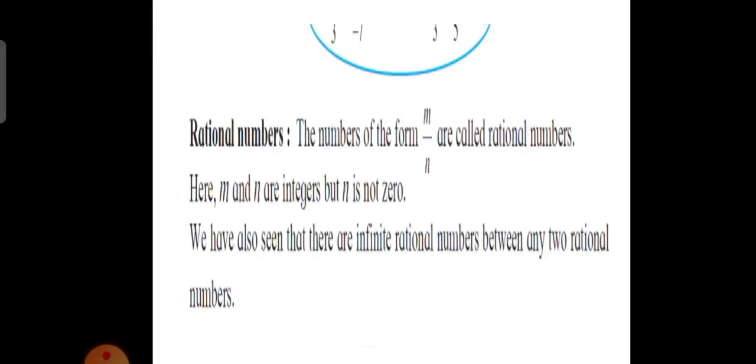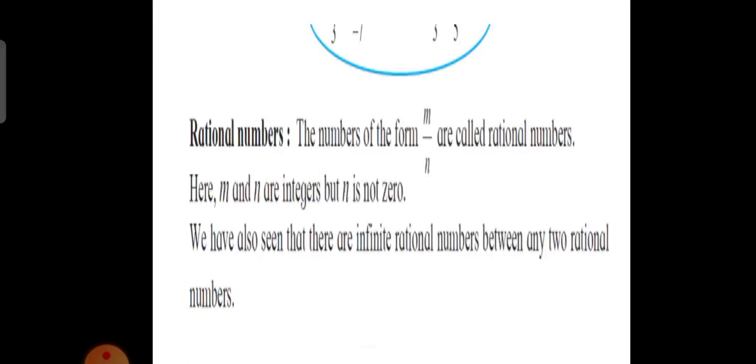So numbers in the form m upon n are called rational numbers. I told you about fractions. Here m and n are integers, but n is not equal to 0. Now why should n not be equal to 0, or why should the denominator not be equal to 0? For example, if you take 2 upon 0, means 2 divided by 0. 0 cannot divide any number, so 2 cannot be divided by 0. That division is not defined, and therefore that number cannot be called a rational number.